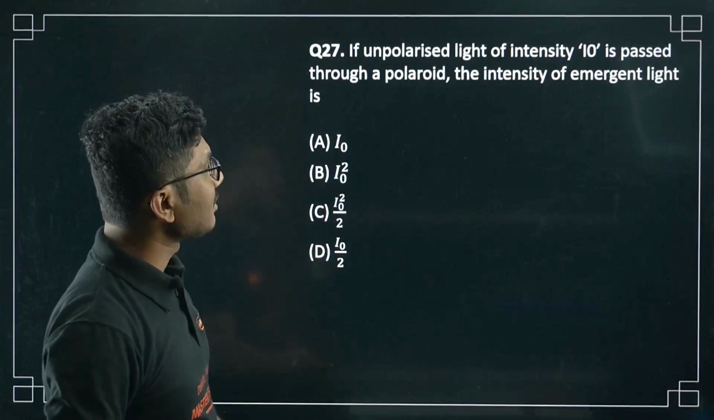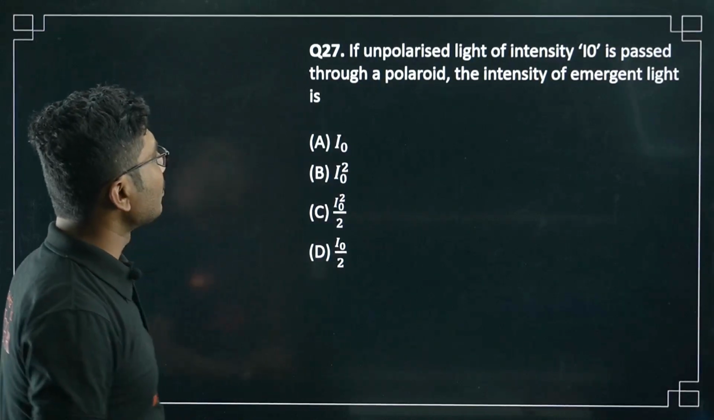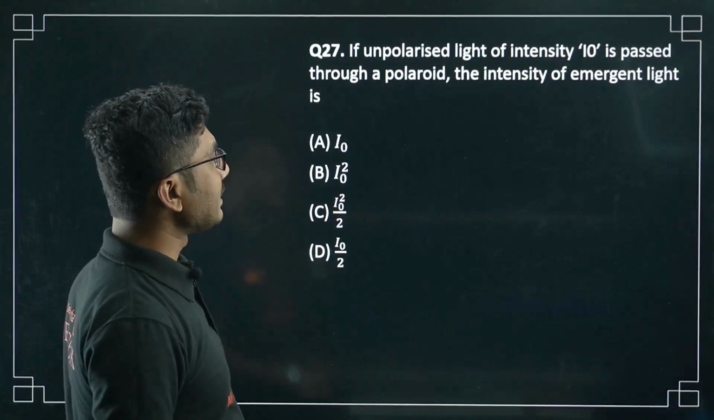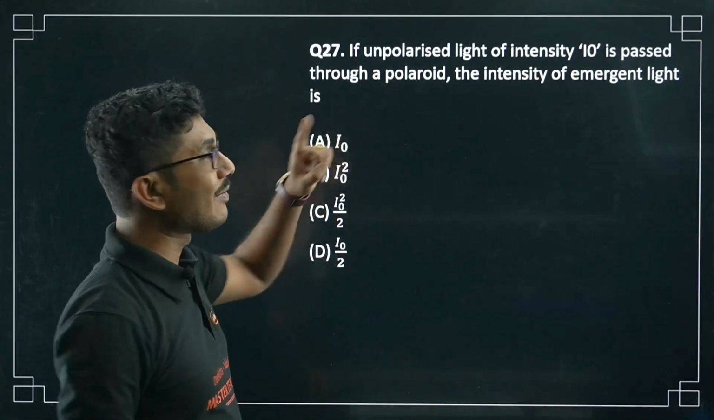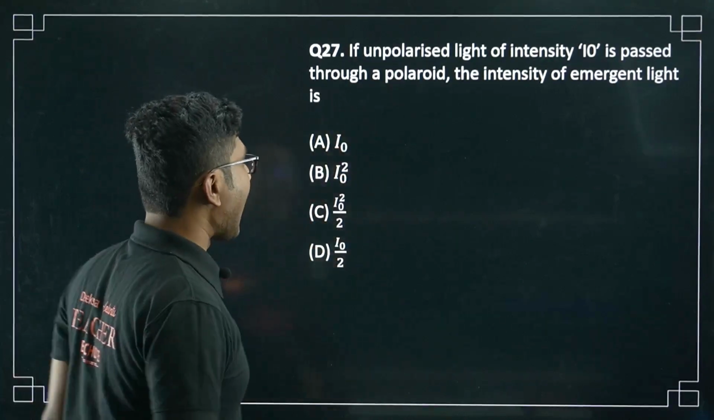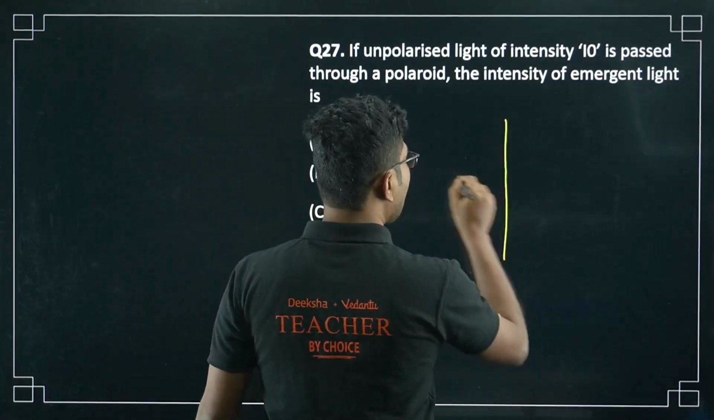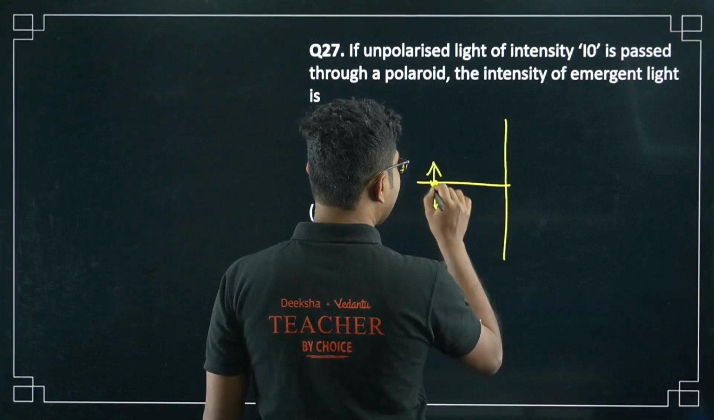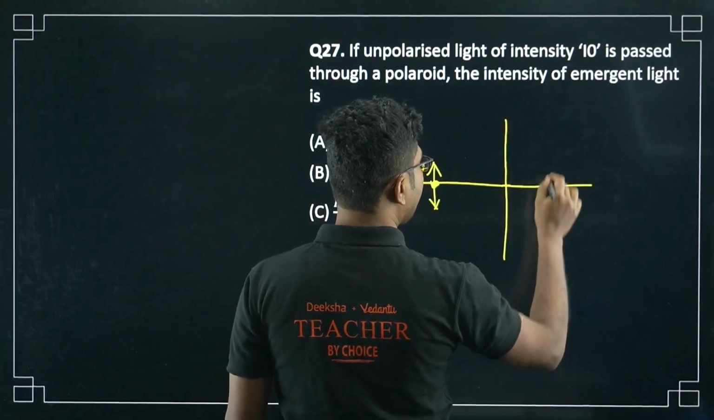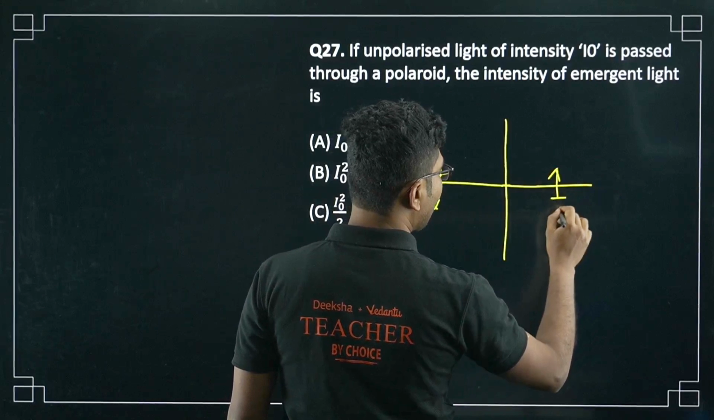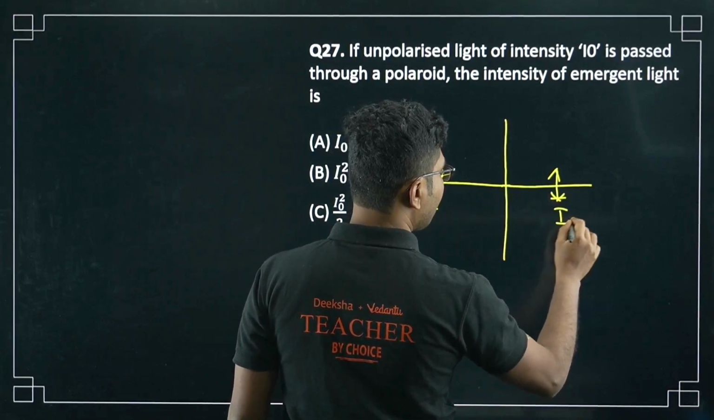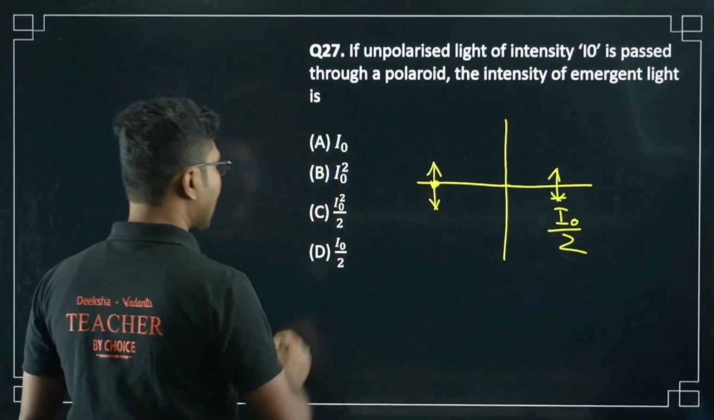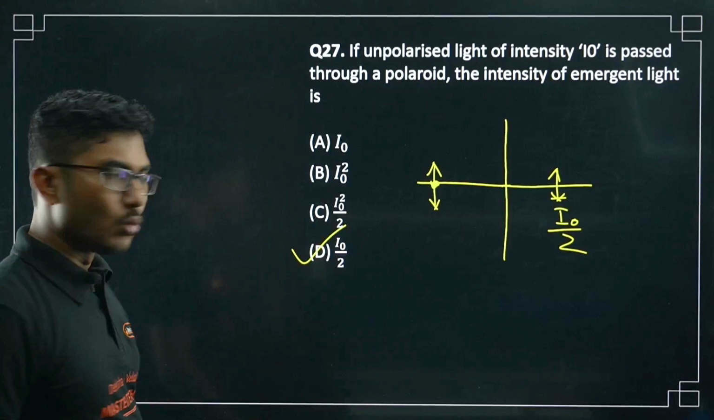If unpolarized light of intensity I naught is passed through a Polaroid, then what is the intensity of the emergent light? Now here we have only one Polaroid, and the light is passing through that Polaroid. I already explained it. For the first Polaroid, it will be exactly I naught by 2. So the intensity of the light is I naught by 2.